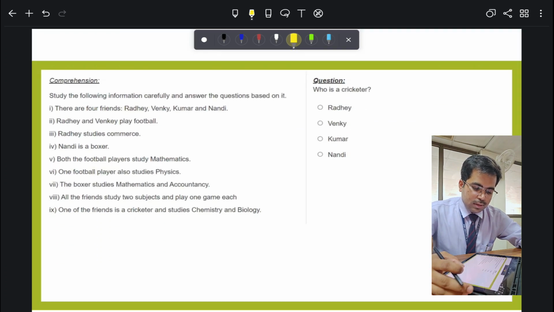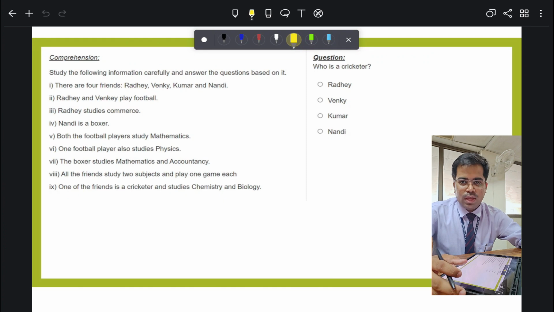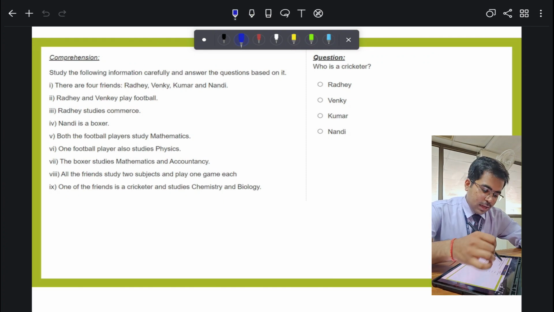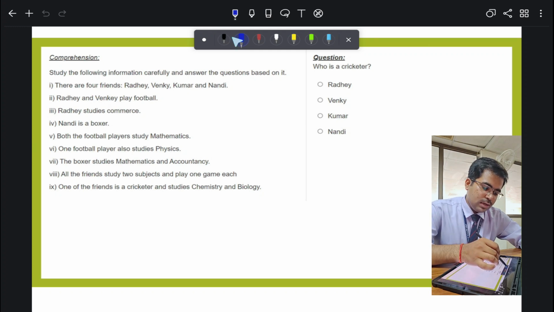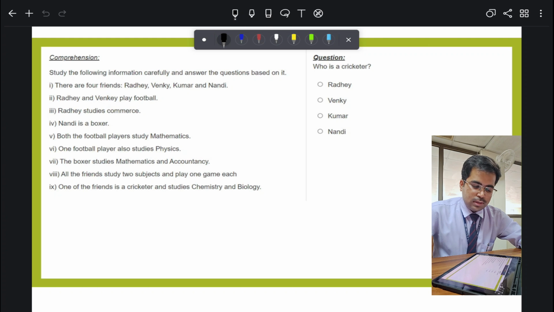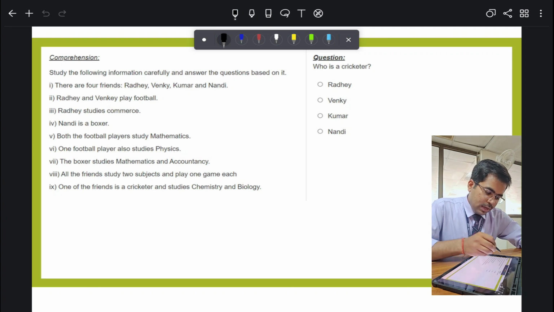Now this part is very good, because this is a comprehension type of question. In this part, the question will be the same, and there will be different parts. First of all, we just have to frame the table that we made earlier. It says there are 4 friends: Radhe, Venki, Kumar and Nandi.